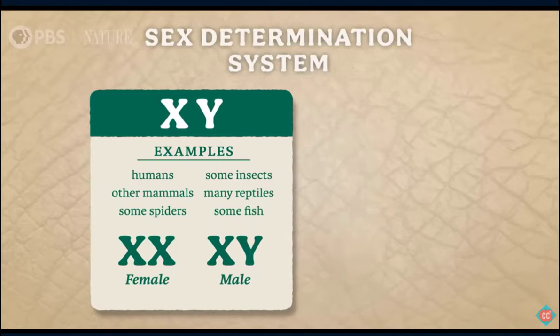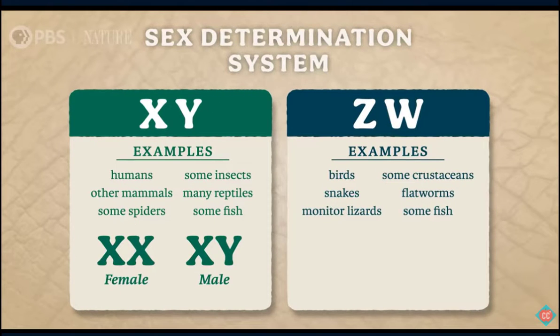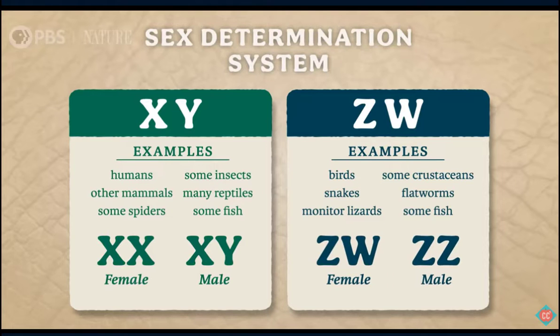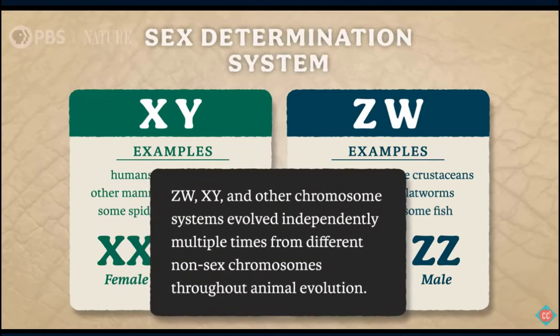Other animals evolved a ZW sex determination system. Here, biologists picked different letters because the patterns work differently. Animals with two different allosomes produce eggs and are called females, and males producing sperm have two Zs. And to be clear, not all Z or W chromosomes are the same across animal species either, just like not all X's and Y's are the same. ZW, XY, and other chromosome systems evolved independently multiple times from different non-sex chromosomes throughout animal evolution.